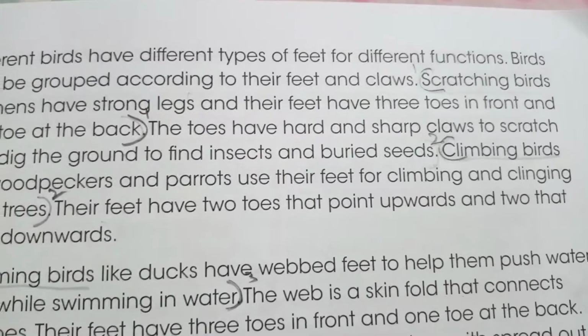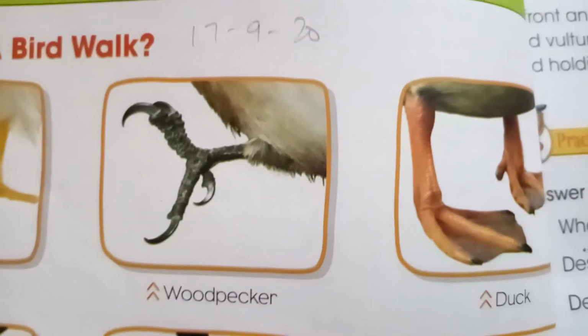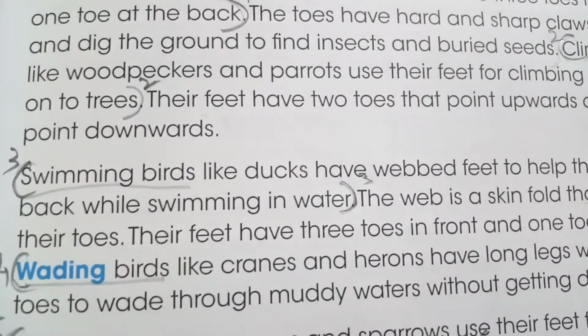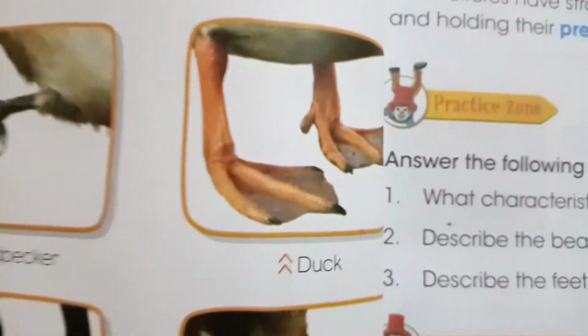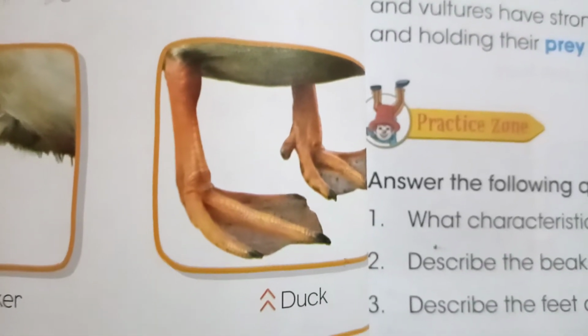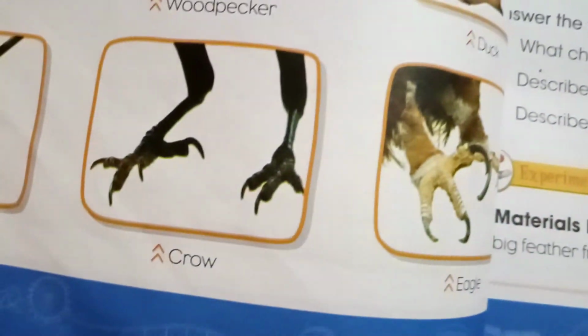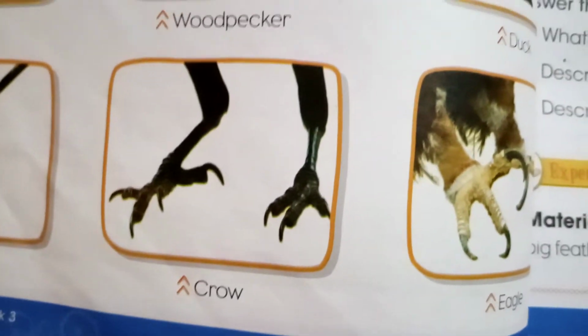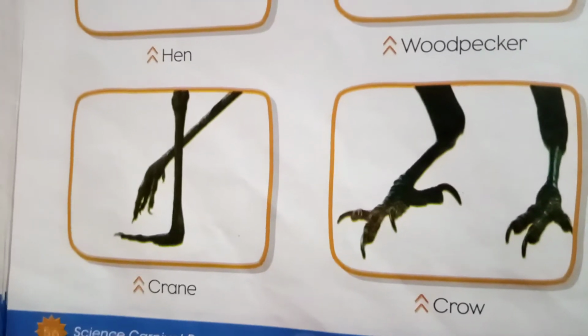The climbing birds' examples are woodpeckers and parrots, so you can take the picture of the woodpecker and draw it on the blank page. Then third is the swimming birds, ducks. The duck feet picture also you can draw on the blank page. Then you write about the wading birds, cranes. After writing about the cranes you can draw the picture of the crane on the blank page.